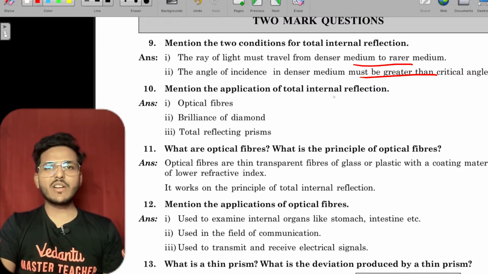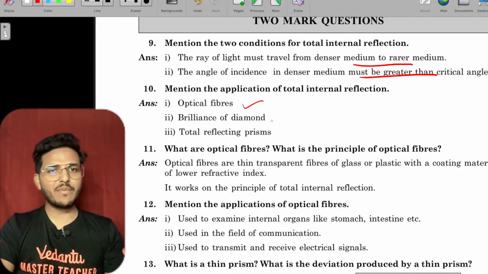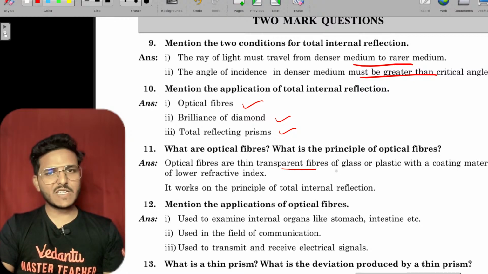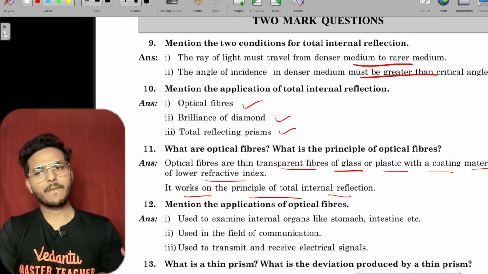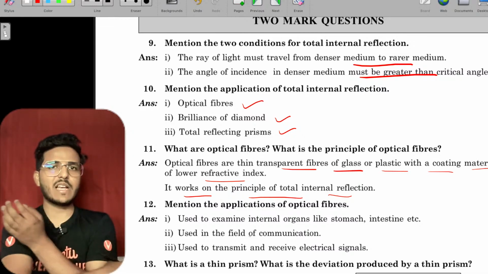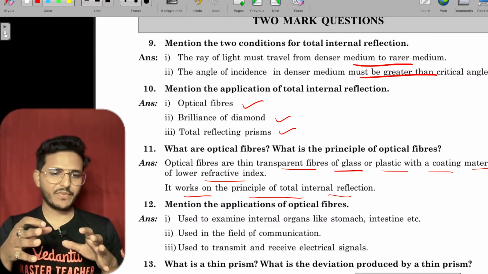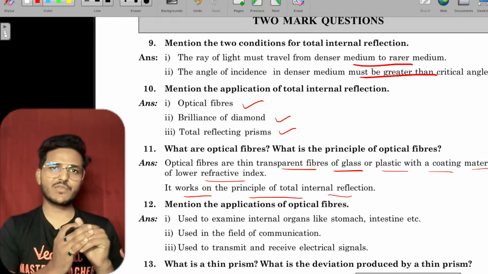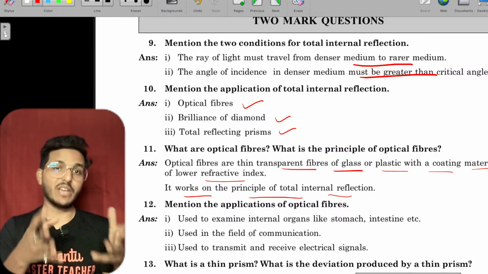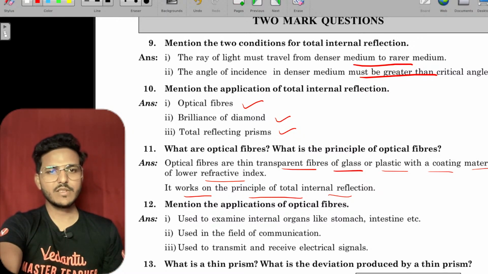Mention the applications of total internal reflection: optical fiber, brilliance of diamond and total reflecting prism. What are optical fibers? Optical fiber is a thin transparent fiber of glass or plastic coated with material of lower refractive index. It works on the principle of total internal reflection. As you know, this is very common. I think you access the internet via optical fibers nowadays. It is very easy, very common and very fast also, right?